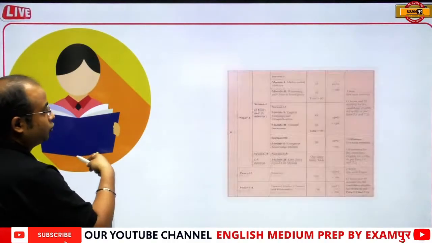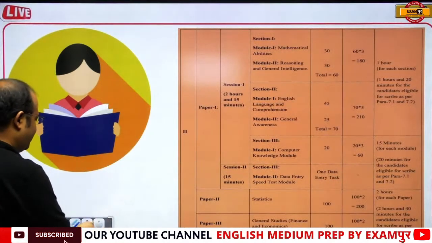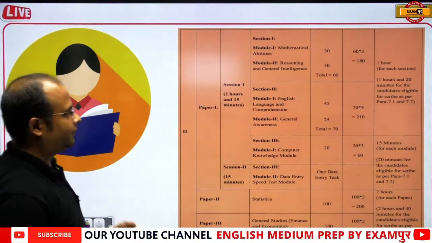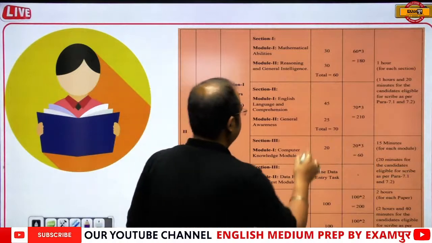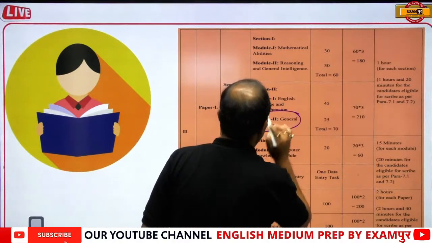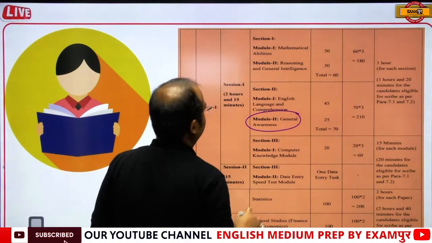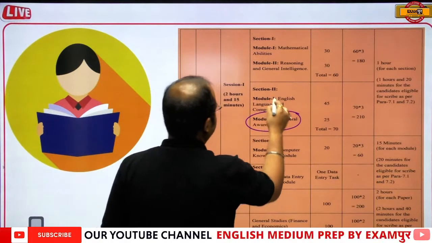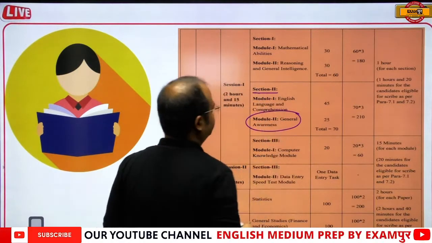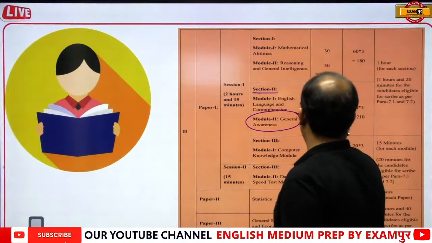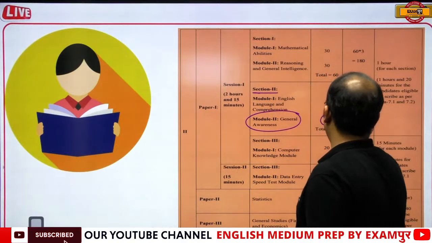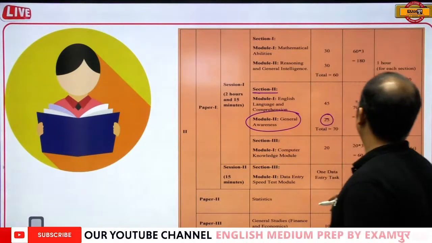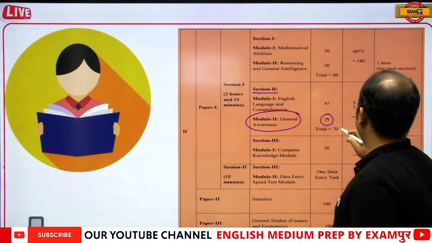Now come to tier 2, that will make the merit. First of all, if I talk about my personal section, that is general awareness, it will be in section 1 and section 2, and it will consist of 25 questions, and one question will be of 3 marks.